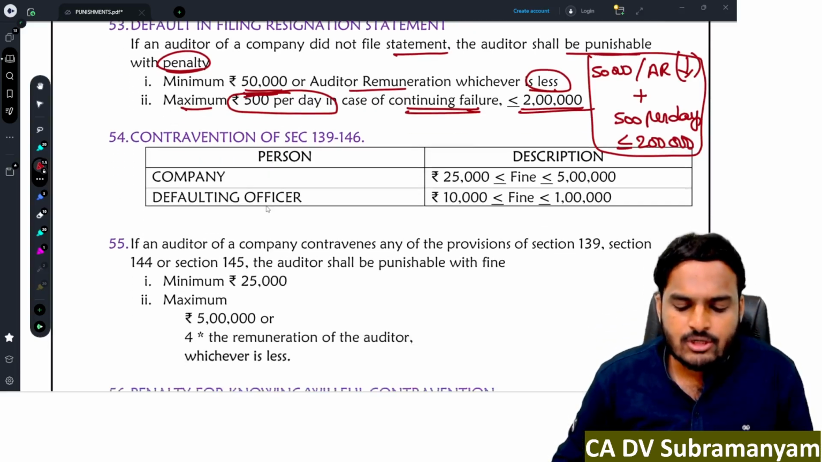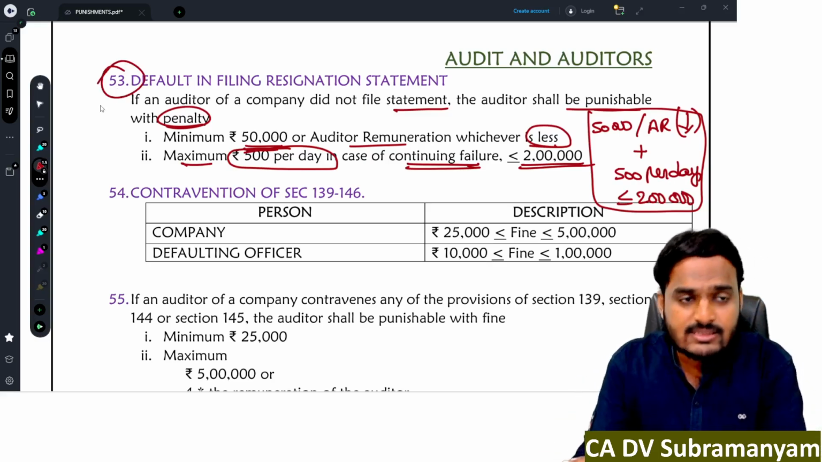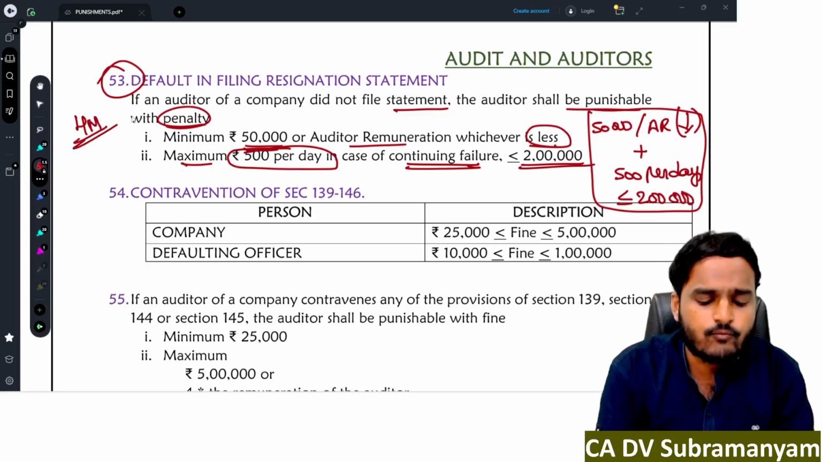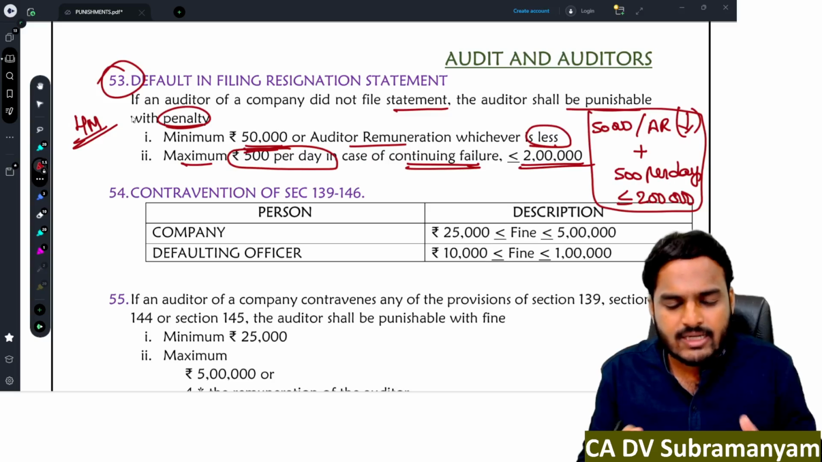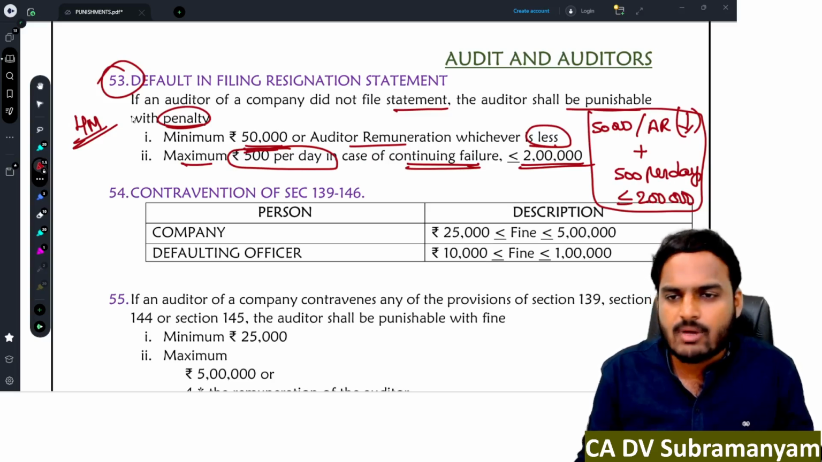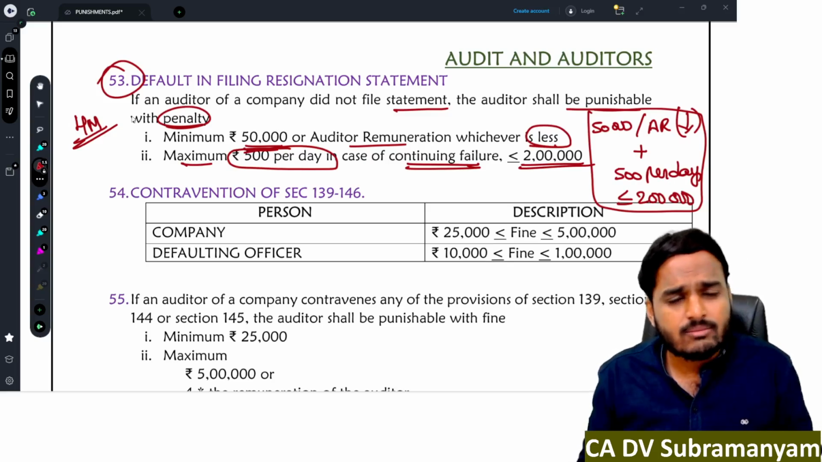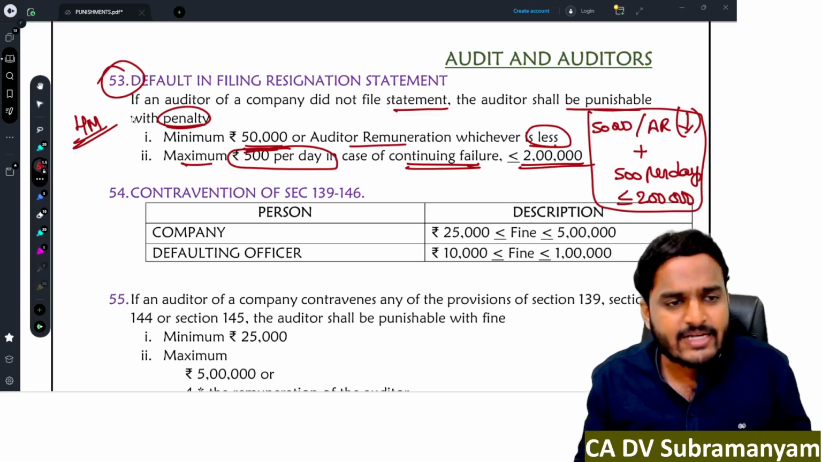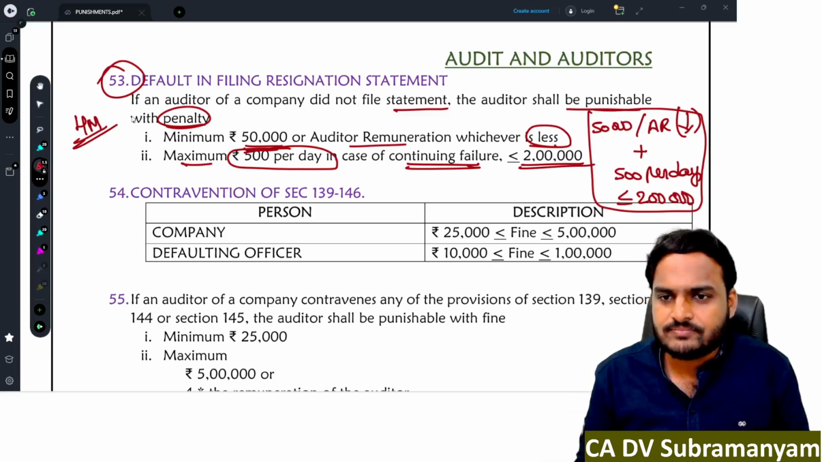Next one, contravention of section 139 to 146. Yeah, I forgot to tell you, this point was tested in a very recent examination. I think the question was asked for 4 marks. So I hope, from this document, you can expect a minimum 5 to 6 marks. So this will be very helpful to you. Just download this document and revise the penalties, the penal provisions, twice, thrice, multiple times. Whenever you feel free time, just go through these fines. I'm making your work very easy.